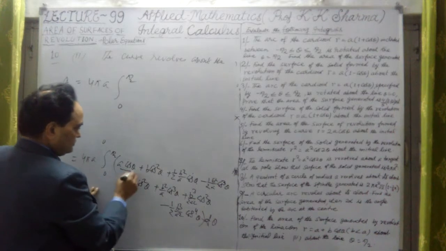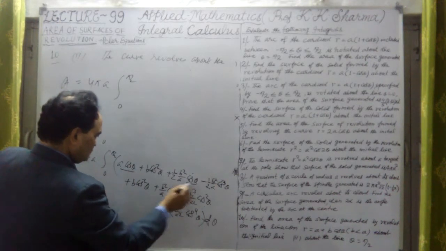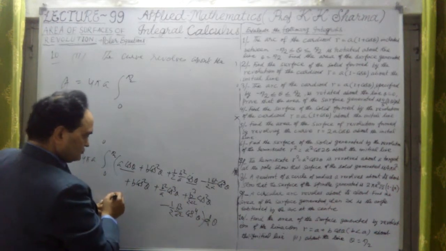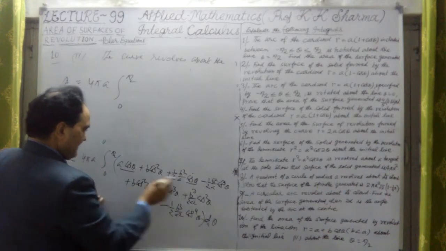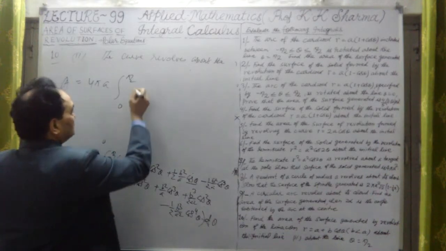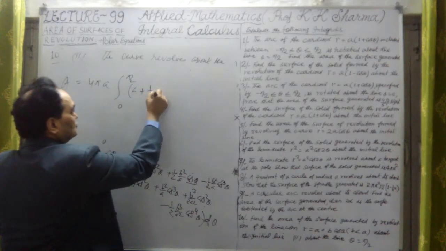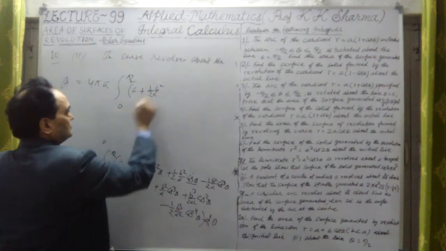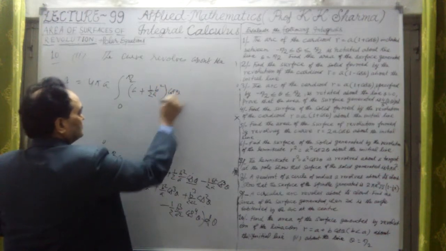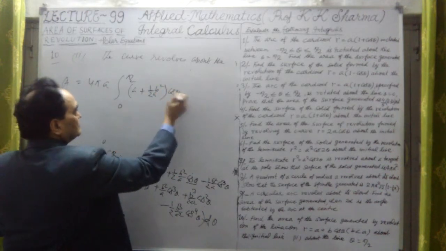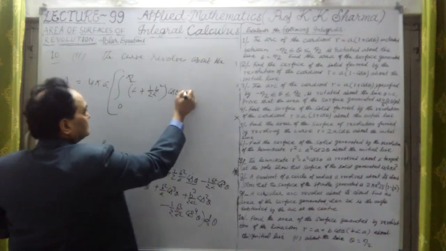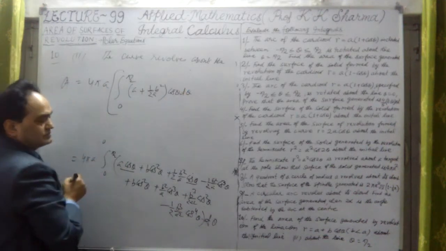This is a cos theta. Only 2 terms are there. If I take cos theta common, it will be a plus 1.2 into a into b square into cos theta. This can be integrated here, d theta.